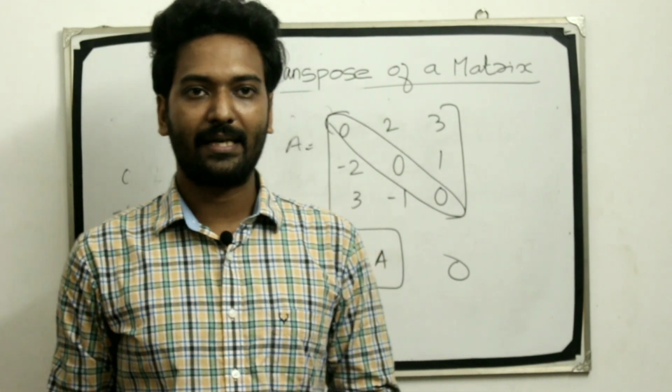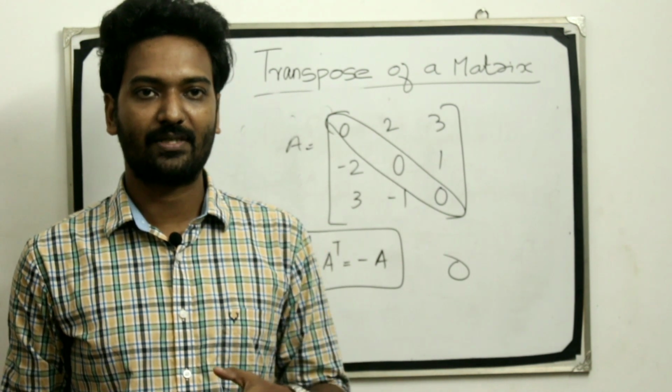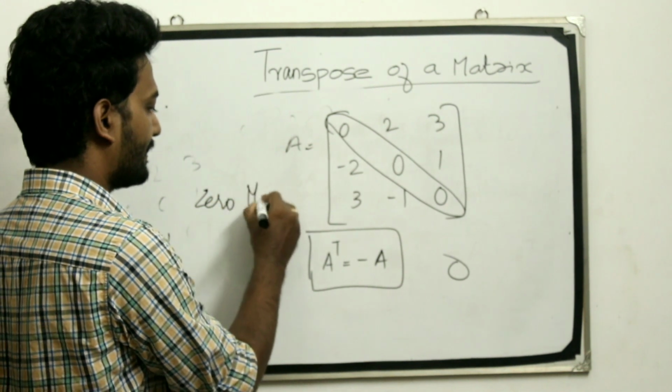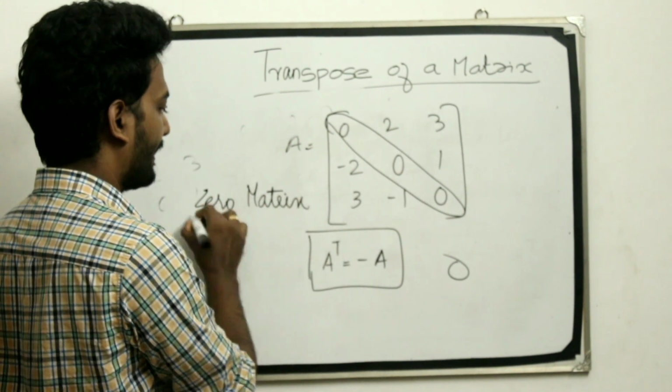A matrix which is both symmetric and skew symmetric is a 0 matrix.